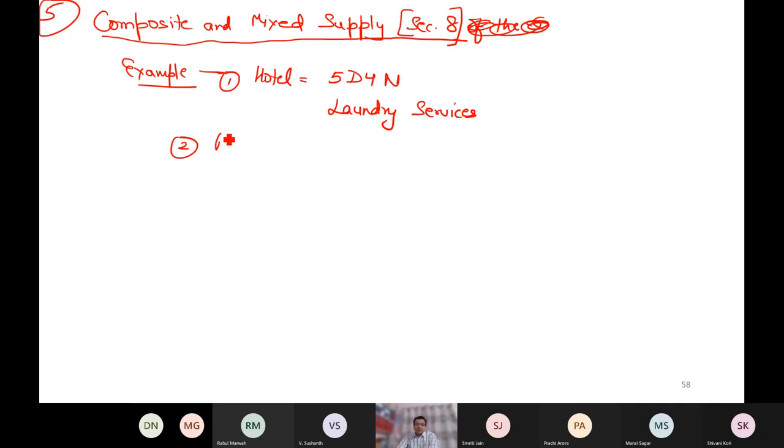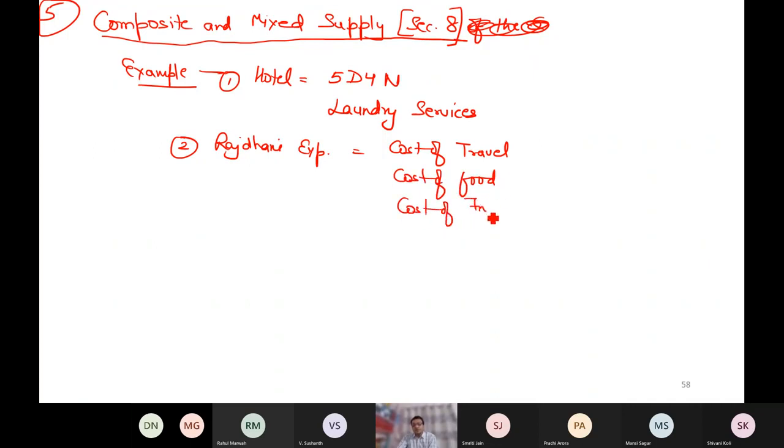when you purchase a railway ticket, for example, you are traveling by Rajdhani, Delhi, Kolkata, do you know that ticket does not include only cost of travel? It might be including cost of food. It might be including cost of insurance. Now, when on any occasion, on Eid, Diwali, Guru Purab,